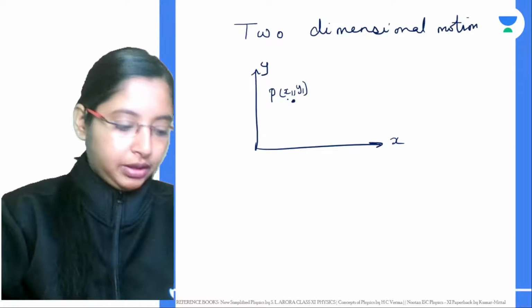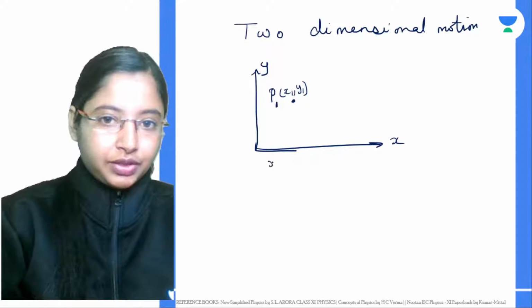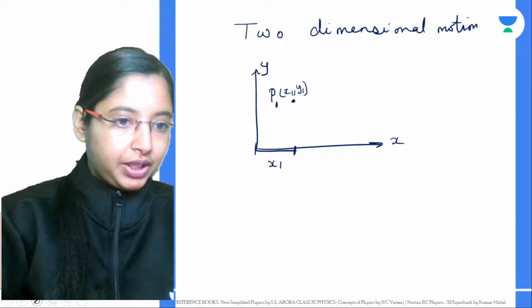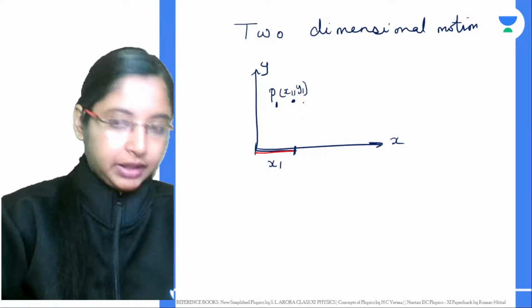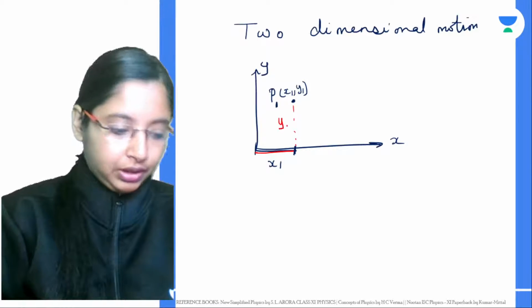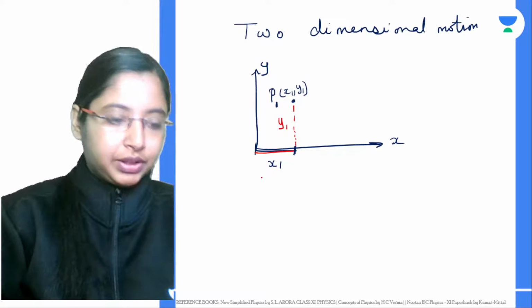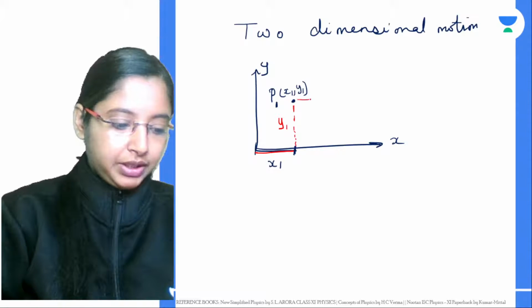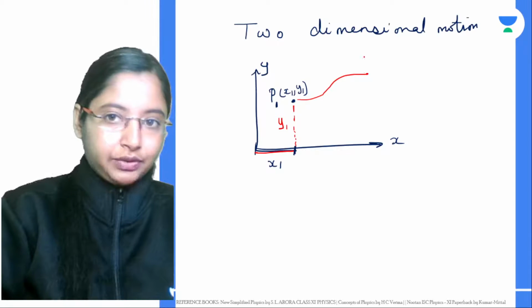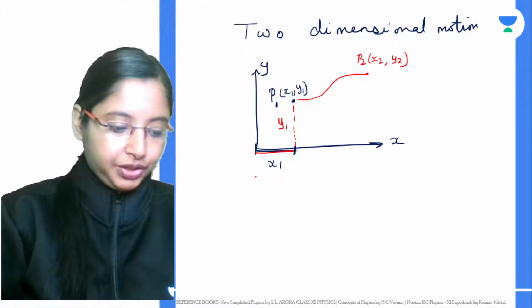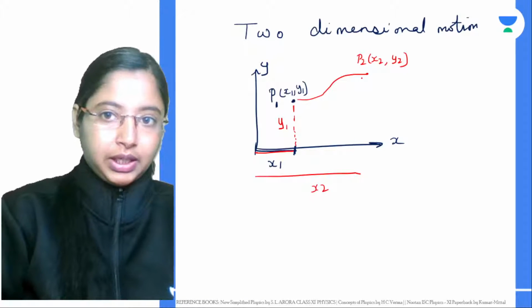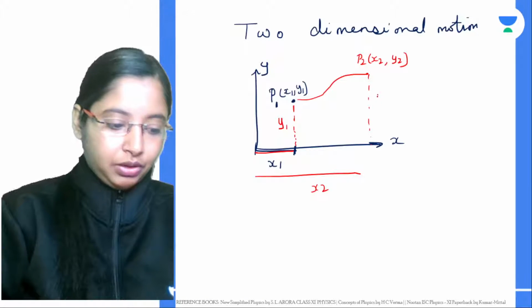To explain the point over here, this distance is x1, this position gives you the x1, and this distance gives you your y1, somewhere over here. Now after some time, this object is somewhere else. This is p2, so it will be x2 comma y2. From here, this is x2 and this one is y2.